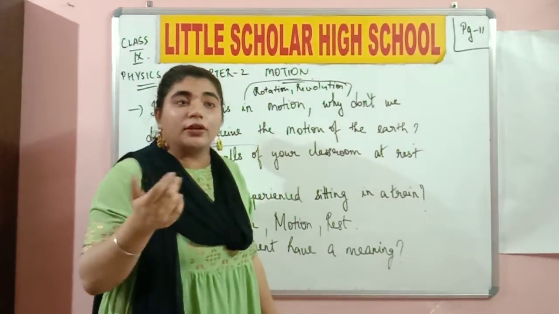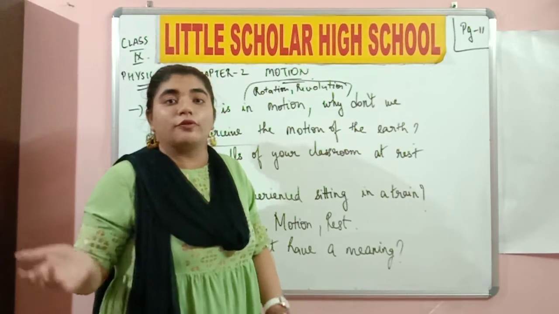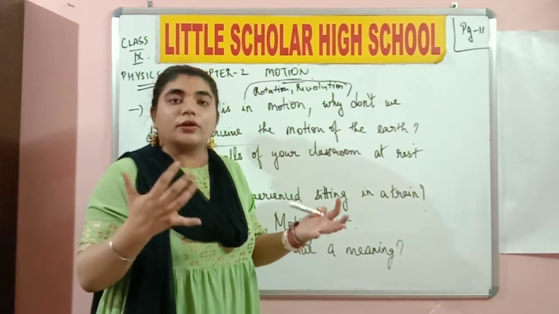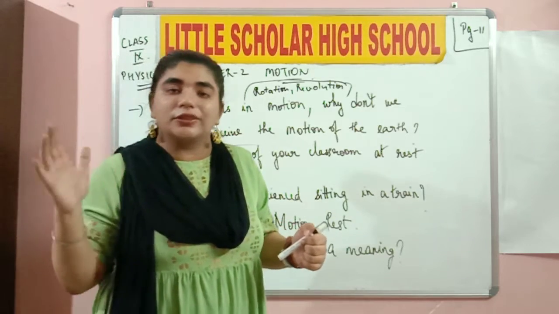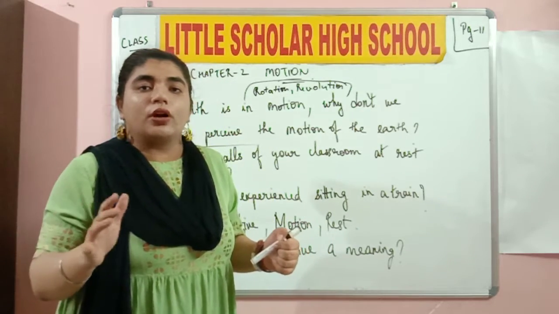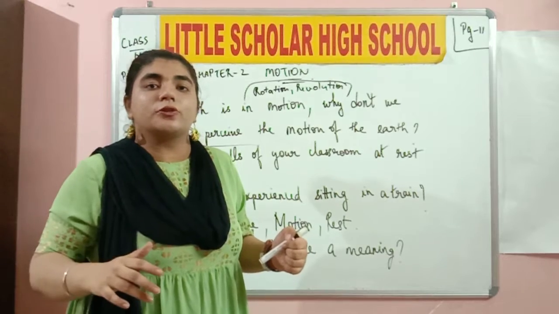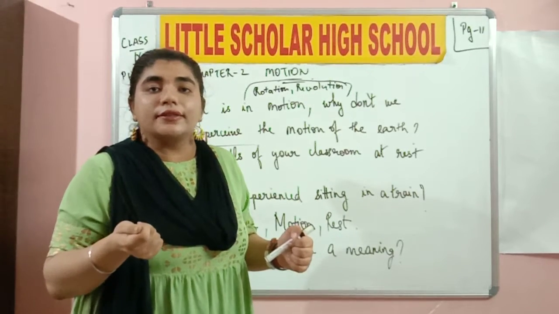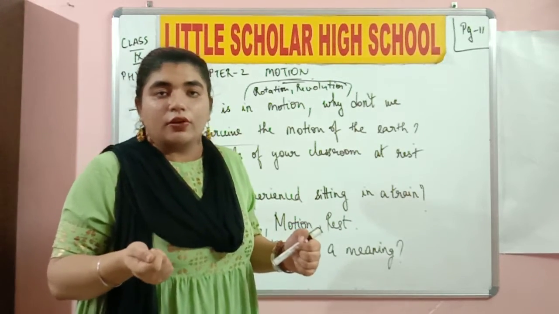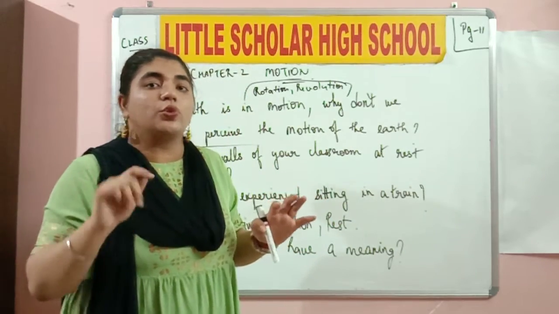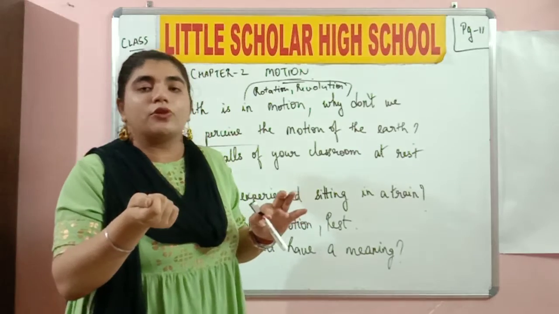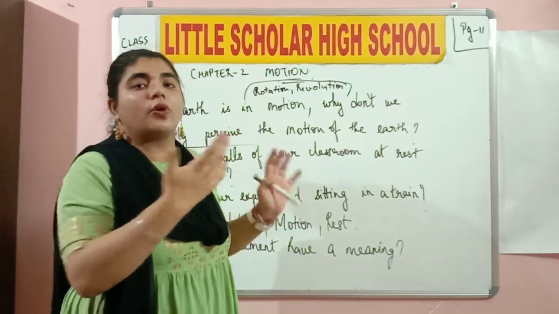It's been so many years. Why is that? Nobody has fallen from the earth. Of course there is a certain amount of force which is going to attract you. Also, the earth is moving at a constant speed and constant motion. It is never going to increase or decrease its speed as you are increasing and decreasing the speed of your car. It is an automobile. Definitely you can compare the example, but you can increase and decrease the speed of your automobile. You cannot do that with your earth.